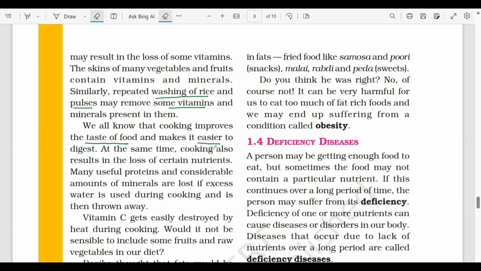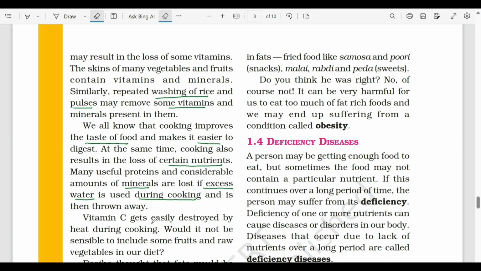But at the same time, cooking की वजह से there is a loss of certain nutrients. Many useful proteins and considerable amounts of minerals are also lost if excess water is used during cooking. So we should make sure that we are not adding too much water, or washing too much of our rice and pulses.